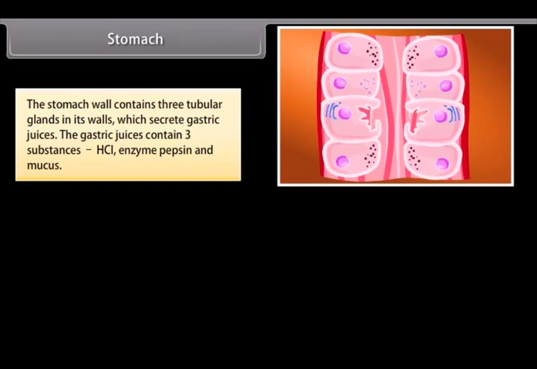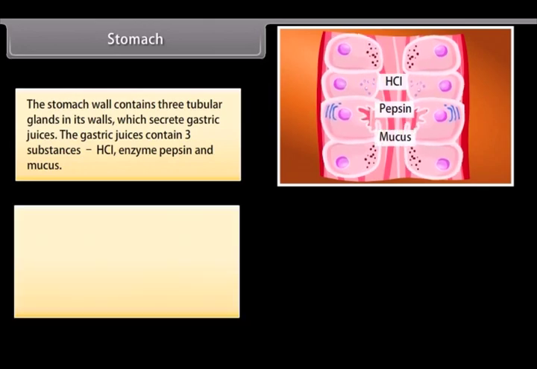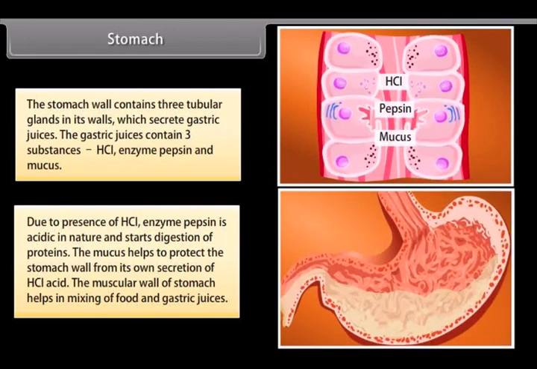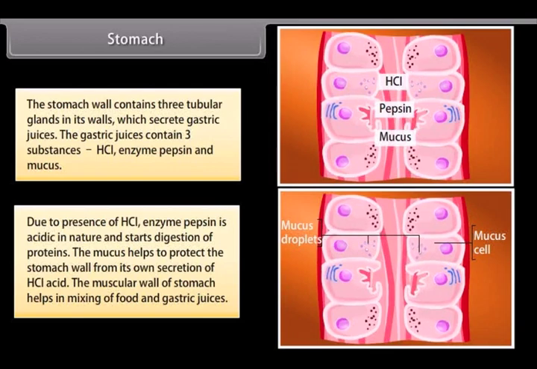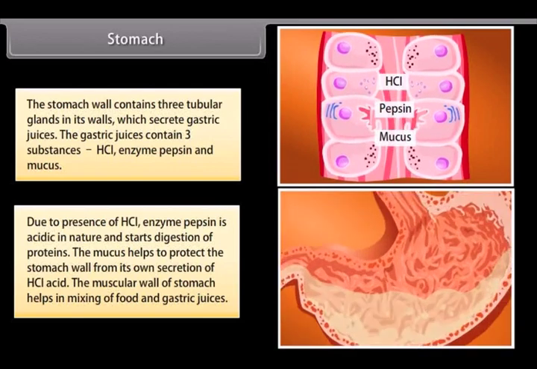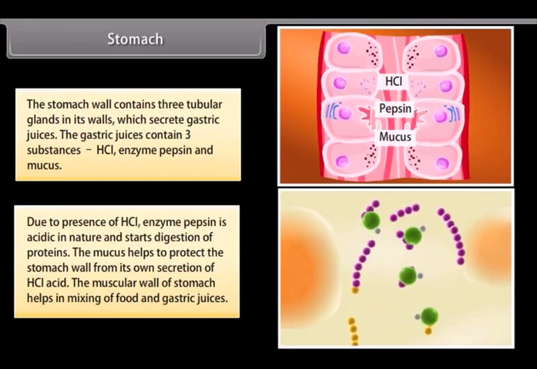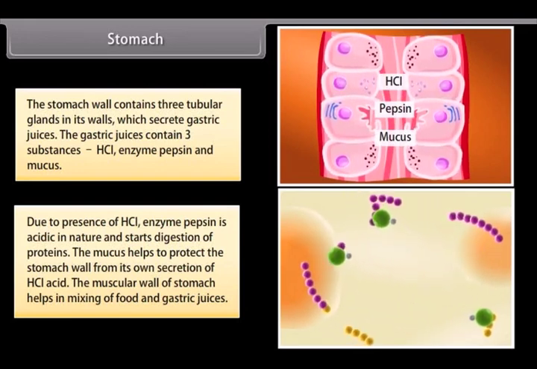The stomach wall contains 3 tubular glands in its walls which secrete gastric juices. The gastric juices contain 3 substances: HCl, the enzyme pepsin, and mucus. Due to the presence of HCl, the medium is acidic in nature and pepsin starts digestion of proteins. The mucus helps to protect the stomach wall from its own secretion of HCl acid. The muscular wall of the stomach helps in mixing of food and gastric juices.